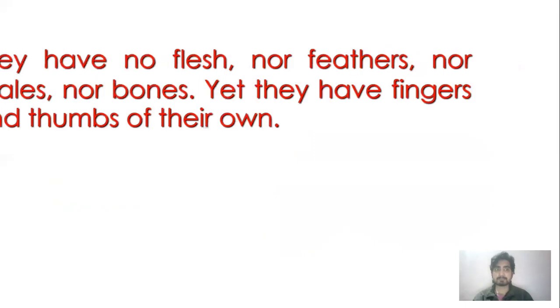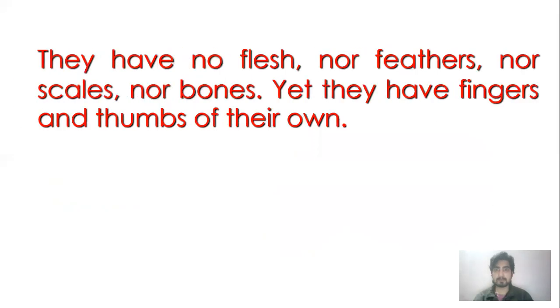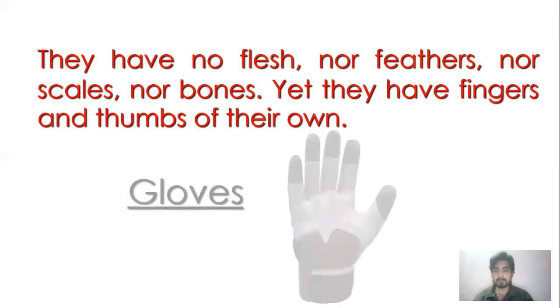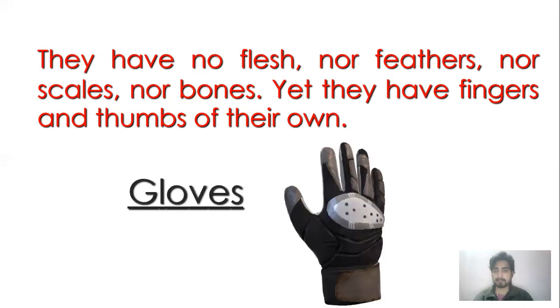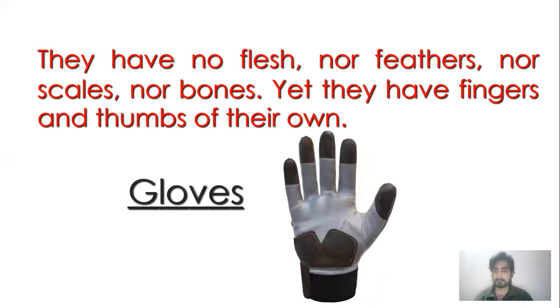Next question is, they have no flesh, nor feathers, nor scales, nor bones, yet they have fingers and thumbs of their own. So the correct answer here will be glove. So a glove has five fingers, including the thumb, in which we can put our hand, and it does not have feathers, it does not have scales, it does not have bones, neither does it have flesh. It is made up of cloth. So let's move to the next question.